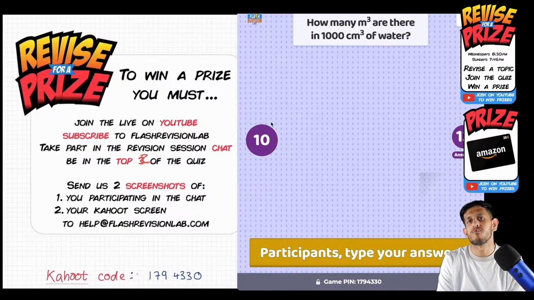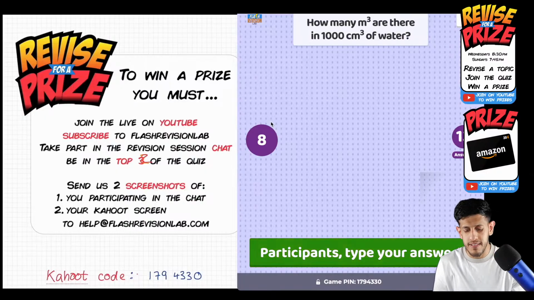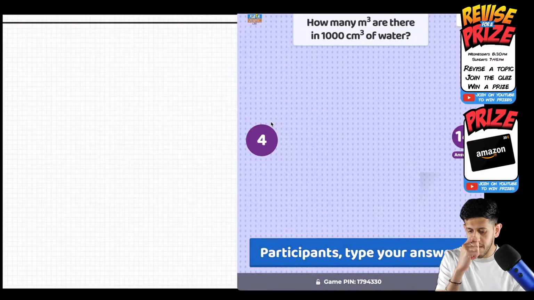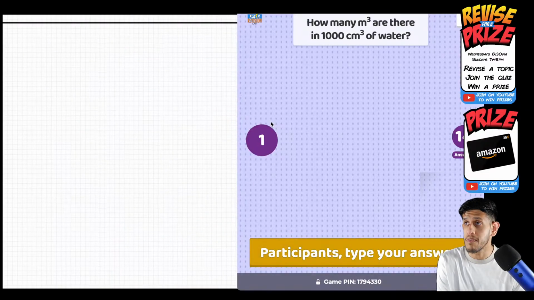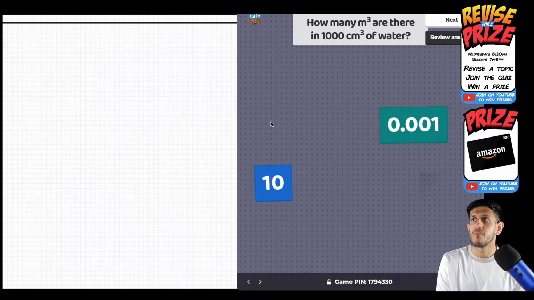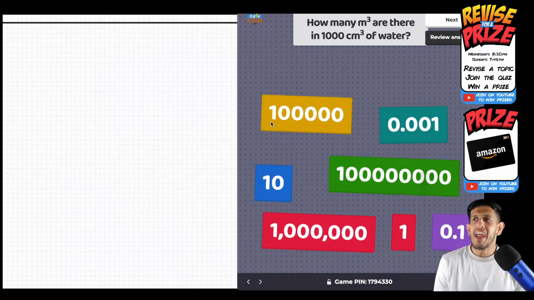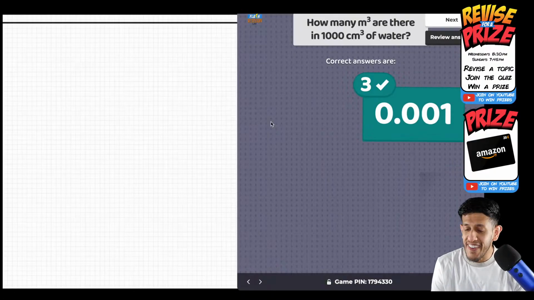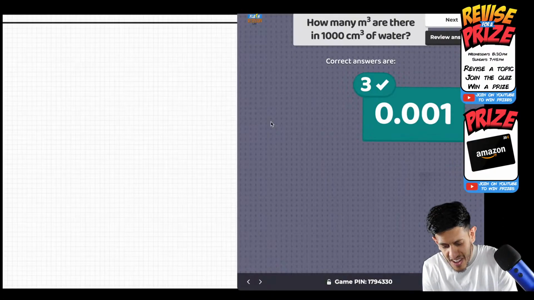How do you convert from centimeters to meters? I will explain this in a second as it comes up. I'll wait for the last answers to come in. A couple of seconds to go. Who got it right? Who got it wrong? Really varying answers there. The answer is 0.001. Only 3 people got it right. I will show you why.